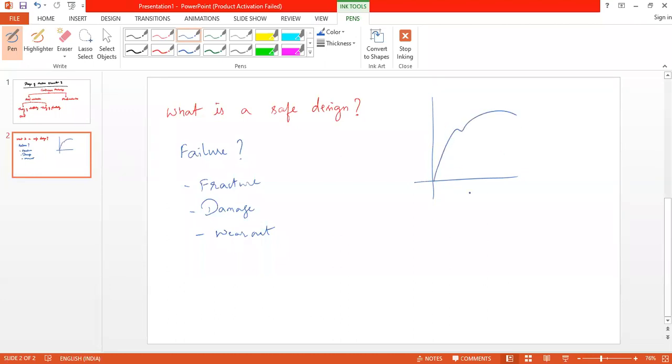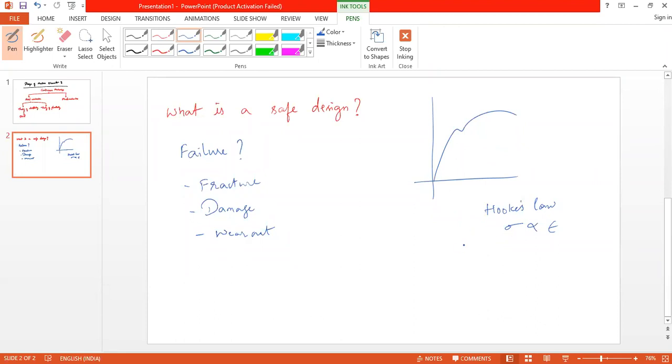Okay, what do you mean by Hooke's law? The stress is directly proportional to the strain in the material. Okay, stress is directly proportional to strain. So what happens to the deformation within the elastic limit?